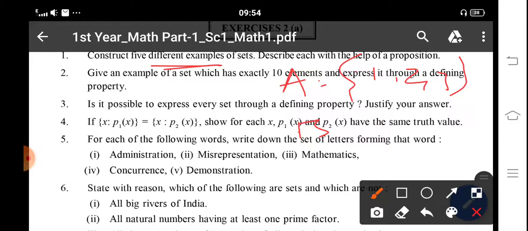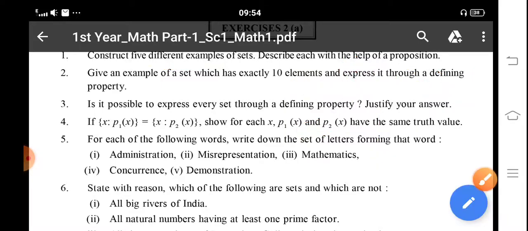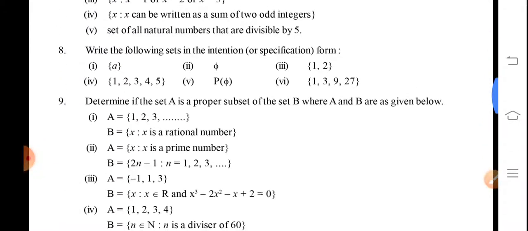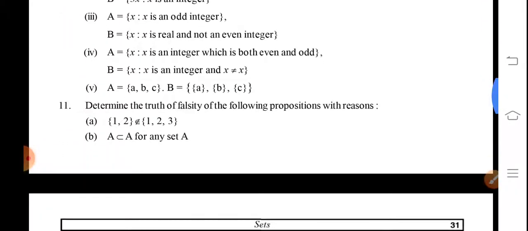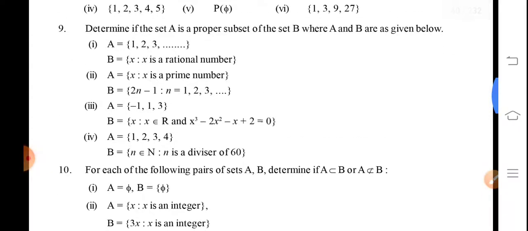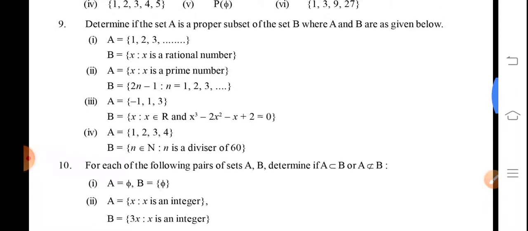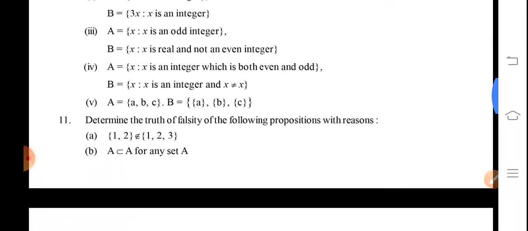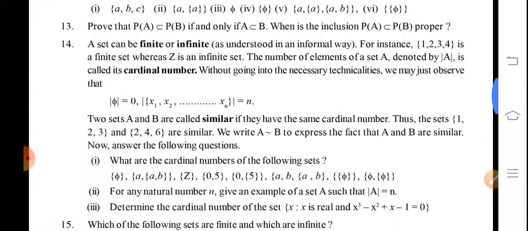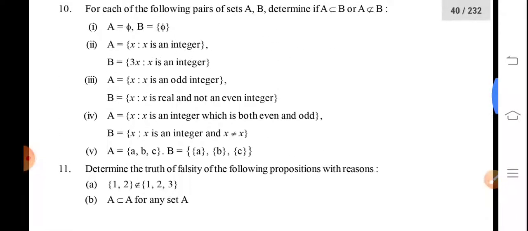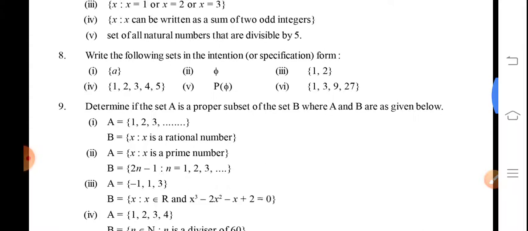Okay, from this exercise we will learn more in the next class. So you have to do this exercise on your own. If you have some doubt, then ask me how to solve this type of question. This exercise will be discussed tomorrow.